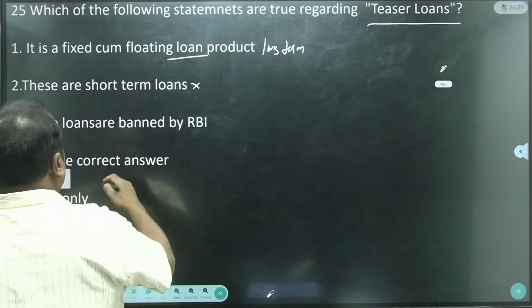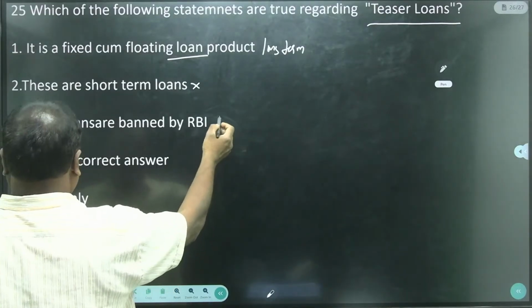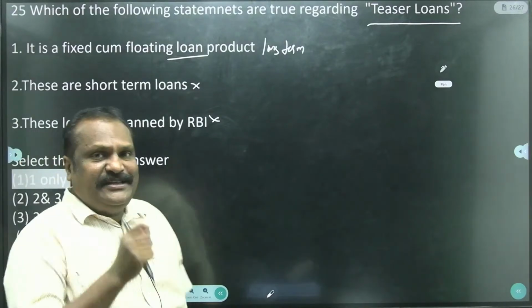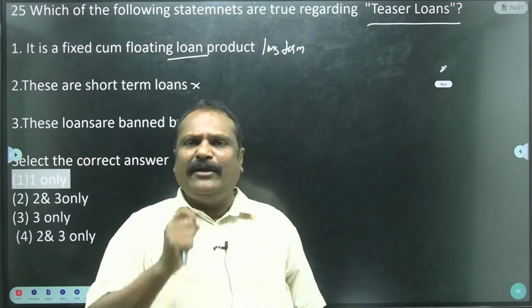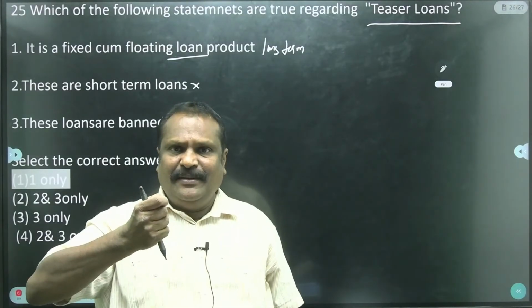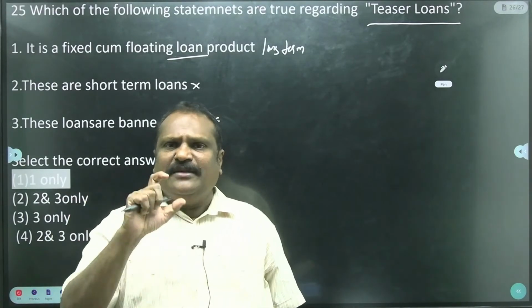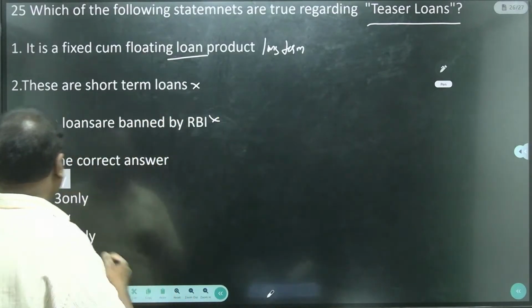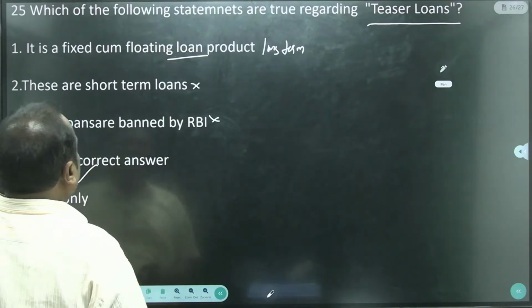Are these loans banned by the RBI? No, teaser loans are not banned by the RBI. Some guidelines are given by the RBI to protect the borrowers. That's why it is not banned by the RBI. So the answer is only one.